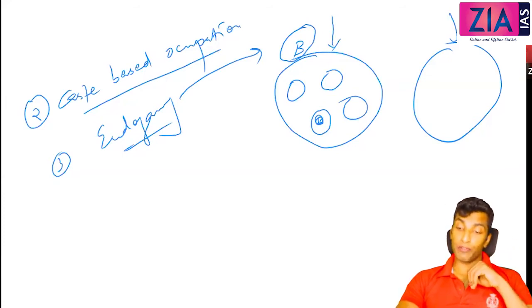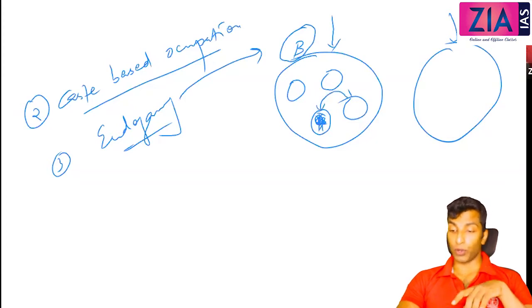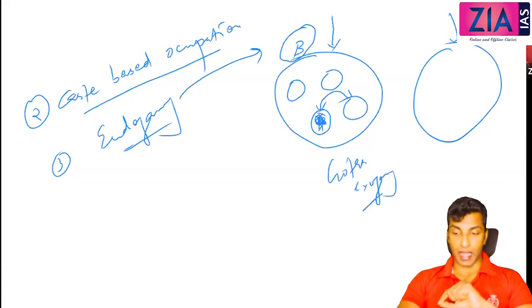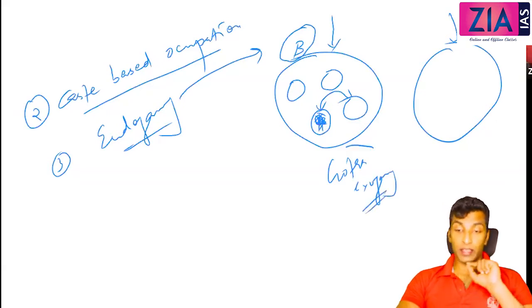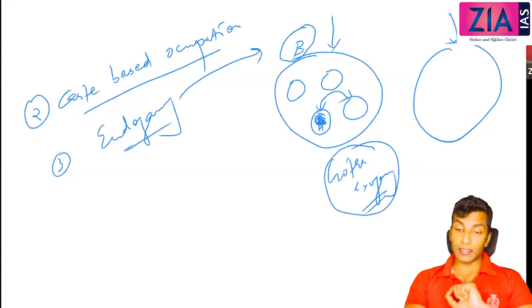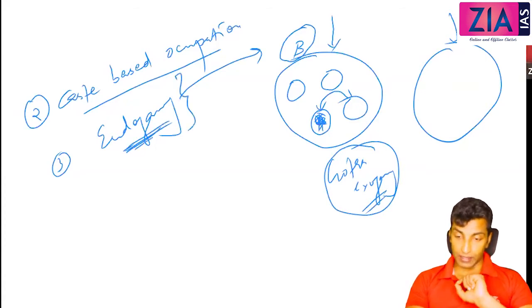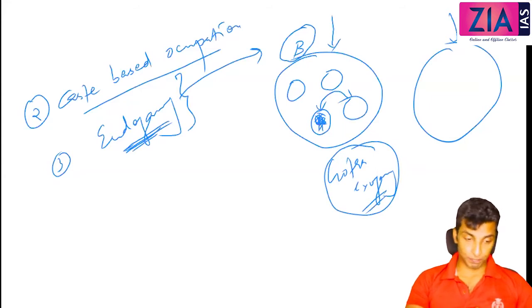So you should not marry from this group, rather you should marry outside. That is what you call gotra exogamy. This is something which we have discussed under marriage rules in India. Here what I want to tell you is the features of caste. What is that? Endogamy. Okay, so we practice endogamy in caste.